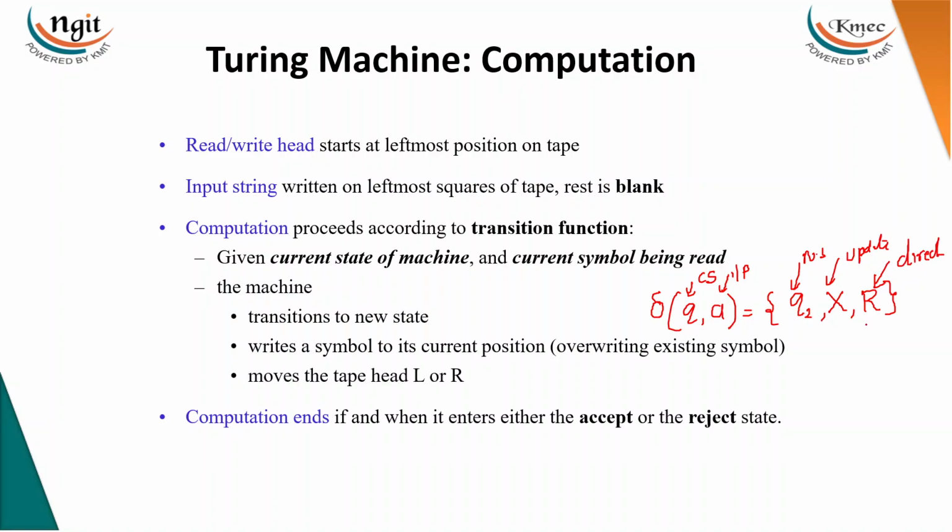The direction can be either right or left. Sometimes it would be no direction, meaning the head doesn't move anywhere; it stays in the same position. The computation ends when it enters either the accept or the reject state, right?